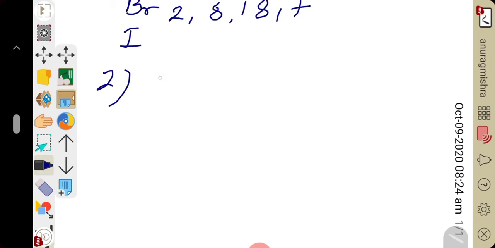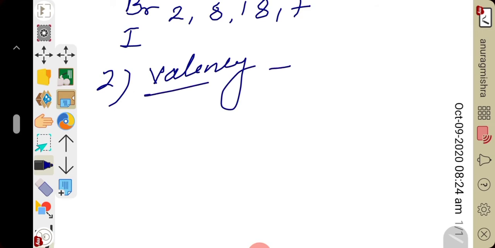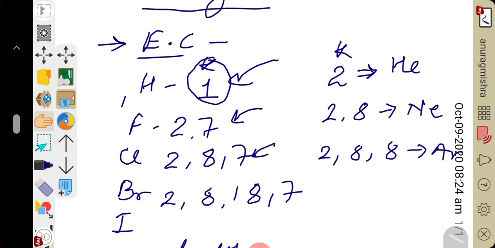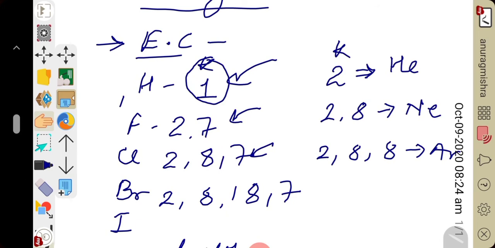In terms of valency, we will try to understand. Both have valency 1. Thus they take one electron to attain the electronic configuration of the nearest inert gas. How do they both have valency 1? Just before, we have seen the electronic configuration of hydrogen is 1. So to become stable, it needs one electron. Here, one electron means valency 1.